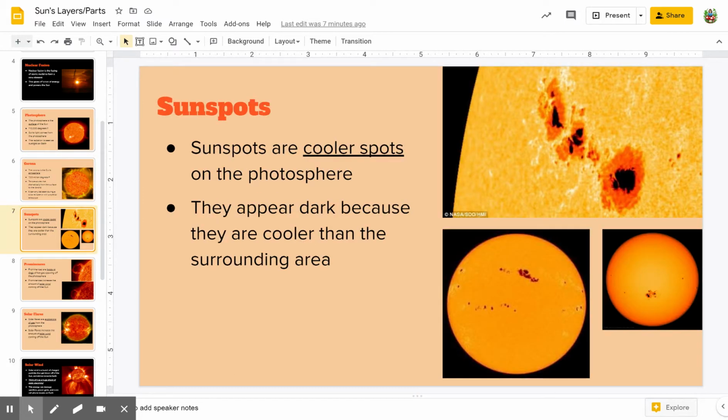Okay? Now, sunspots. We talked about this when we talked about the surface of the sun. These are cooler spots on the photosphere, okay? So these spots right here that are darker are a little bit cooler, and that's why they look darker, because all that heat and energy coming off of the sun is what makes it look really, really bright and creates all that light. So the areas that are cooler appear darker because they're not giving off as much energy, okay?